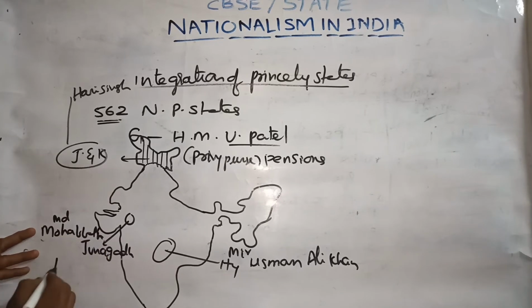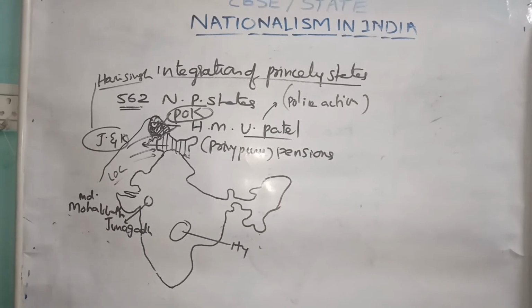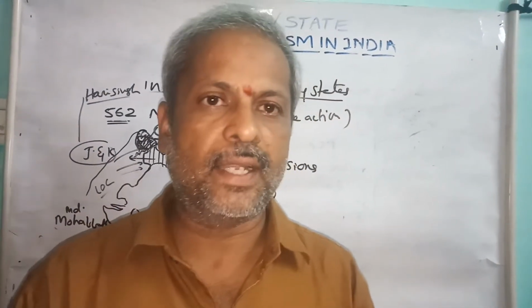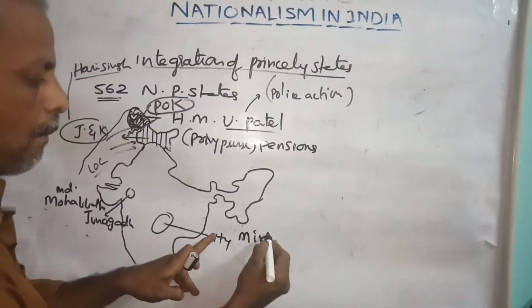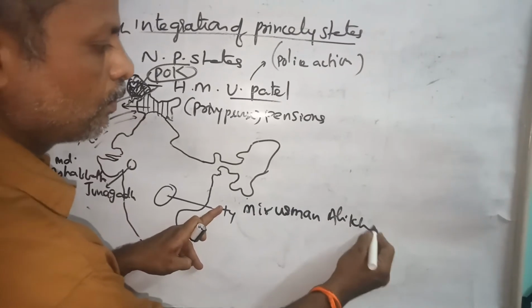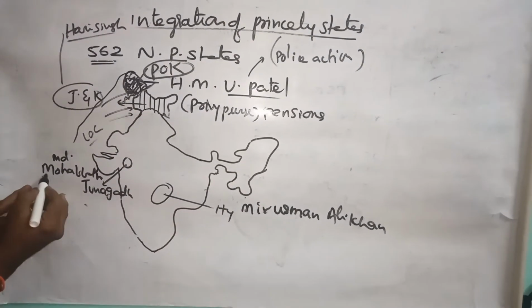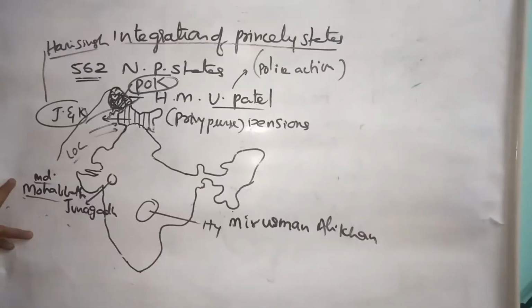So Hyderabad was ruled by Mir Usman Ali Khan, and Junagadh was ruled by Muhammad Mohabbat Khan, whereas Kashmir was ruled by Hari Singh.